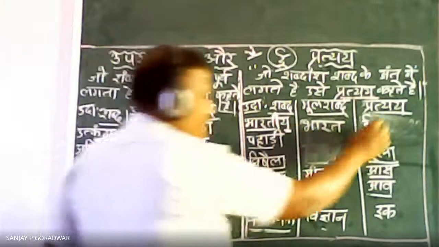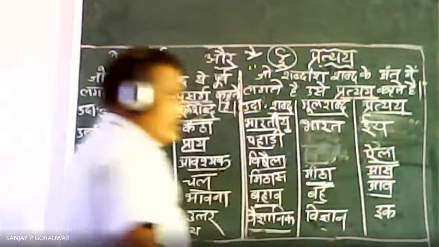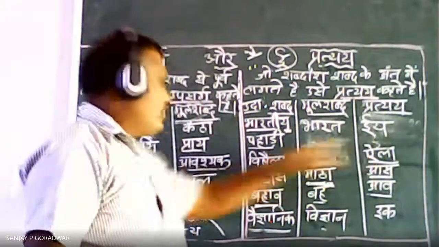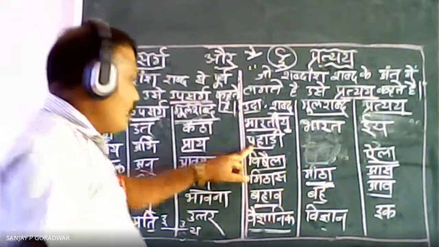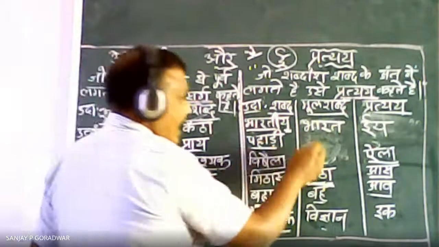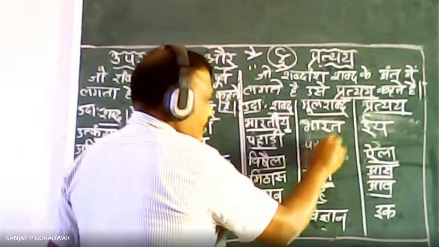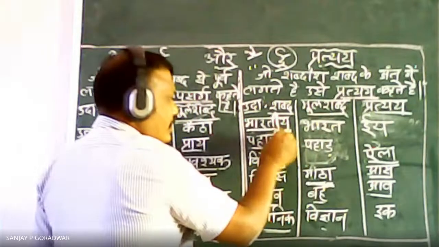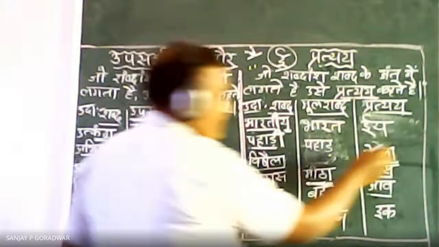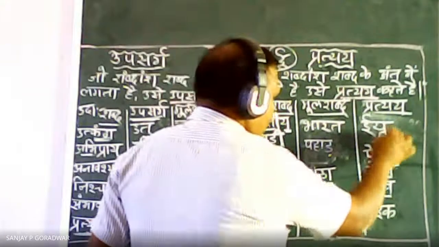Ya is there, so it became Iya. Correct? So Bharat plus Iya is equal to what? Bharatiya. Pahad you can see there, the main word is Pahad. Now you can see the same E is there, second E is there. So that E means what here? Pratyay.